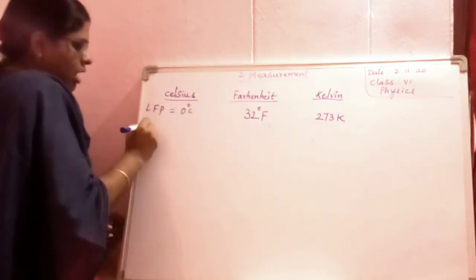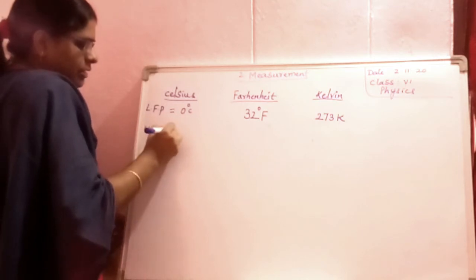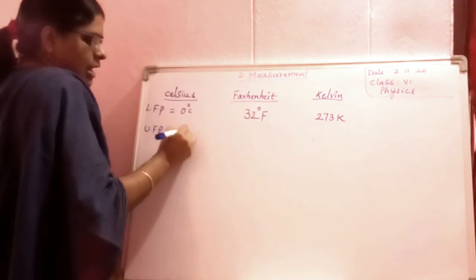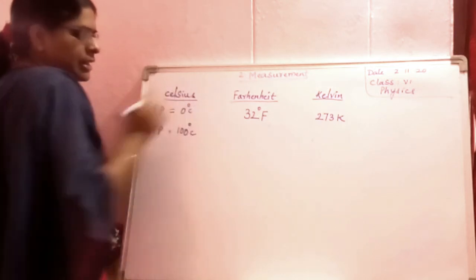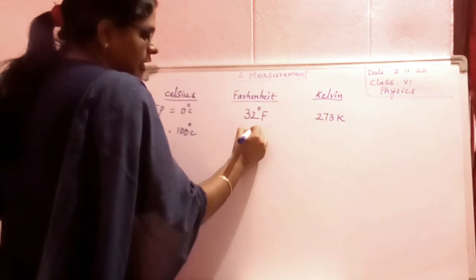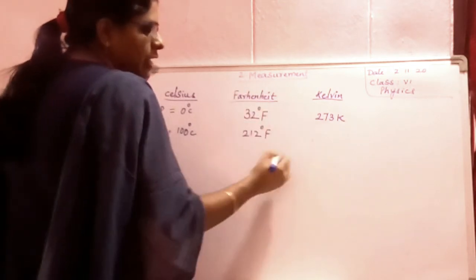Okay. Upper fixed point for Celsius scale is 100 degrees centigrade. For the Fahrenheit scale is 212 degrees Fahrenheit.